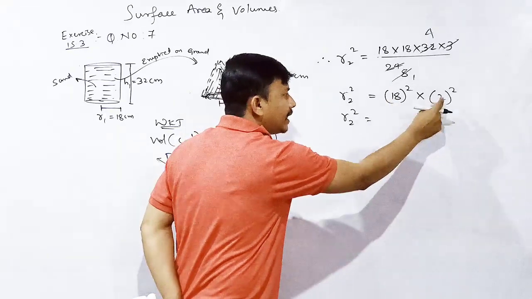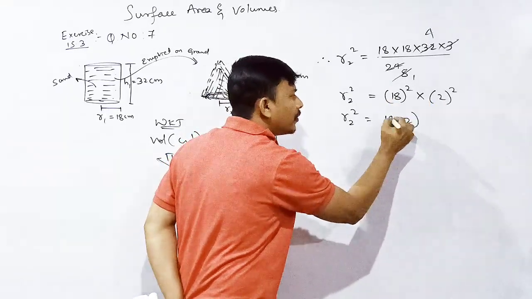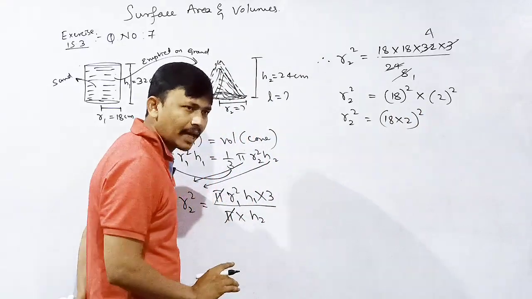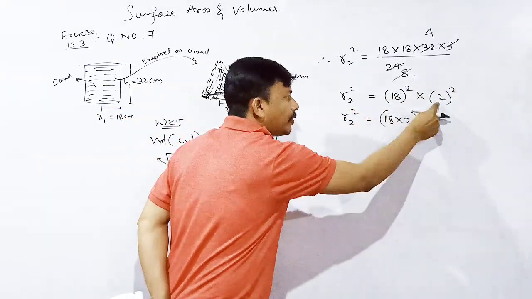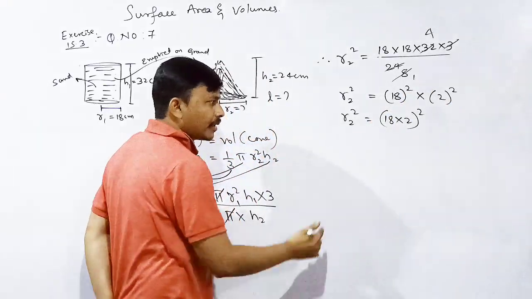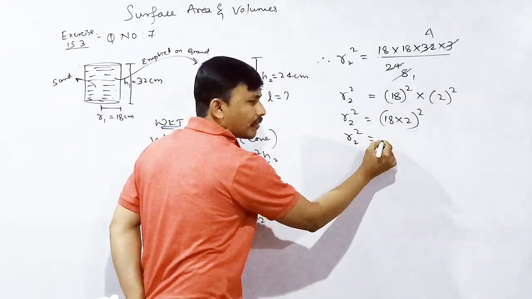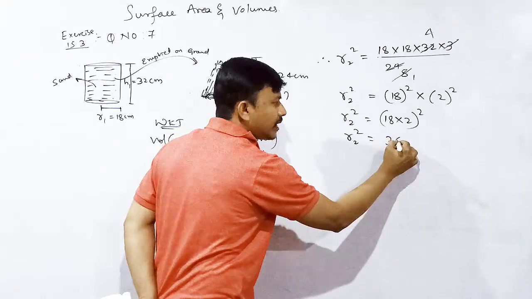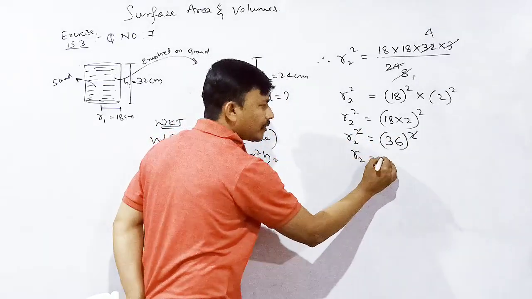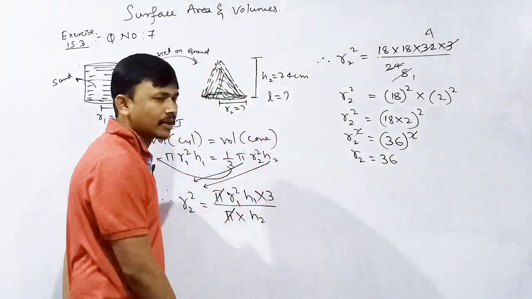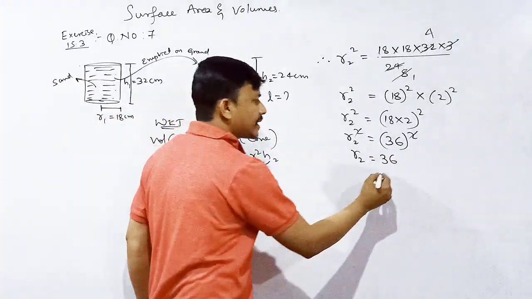That means 18 into 2 whole to the power of 2. Did you understand? Then R2 square is equal to 18 2s are 36, whole square. Square and square cancel. Therefore R2 is equal to 36 centimeter.